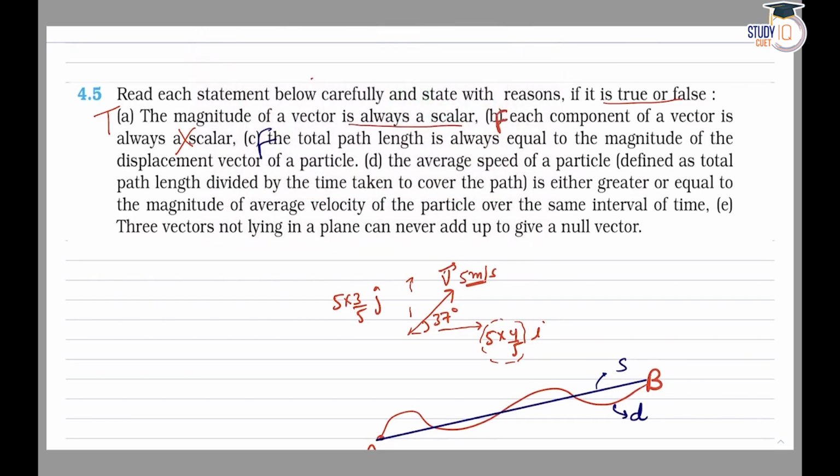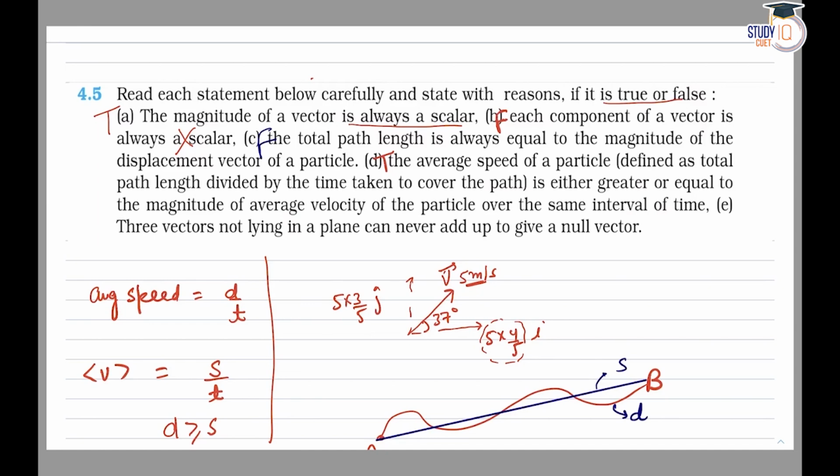Next one, average speed of particle is either greater than or equal to magnitude of average velocity of particle over the same interval of time. This is valid. How? As we know that average speed is equal to distance upon time, and average velocity is equal to displacement upon time. Time interval same hai. So we can say distance is greater than or equal to displacement. So average speed would be greater than or equal to average velocity. So this is true.